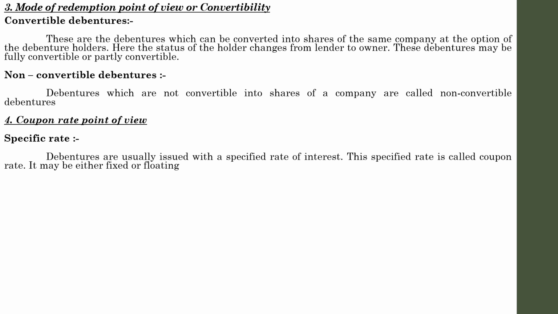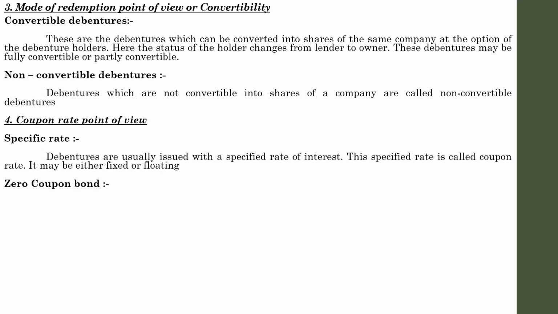If it is low, the risk percentage of interest will be low. For example, 10% is fixed, and the company agrees to pay 2% as a risk rate, and that 2% may not be fixed, it may be fluctuating. In a high risk situation, the risk factor may be 4%, and if it is a low risk situation, it may be 1%, like that. That is why it is a floating or fluctuating rate. So that is the specific rate concept.